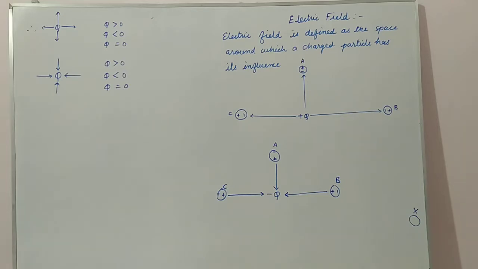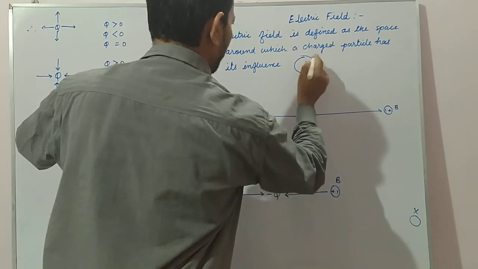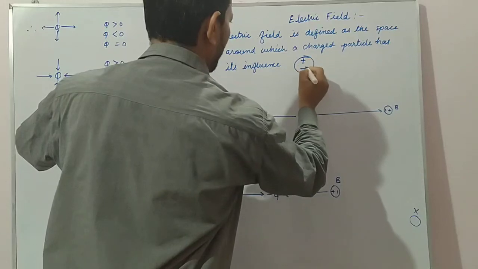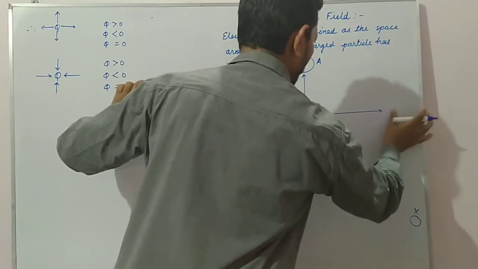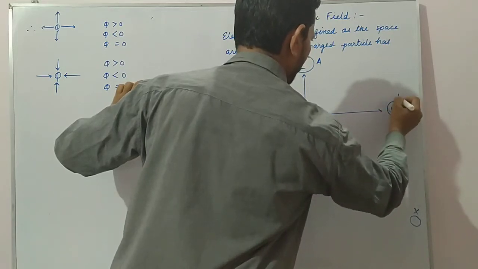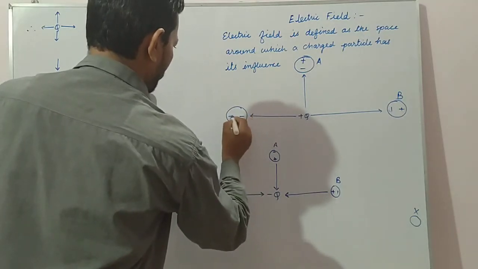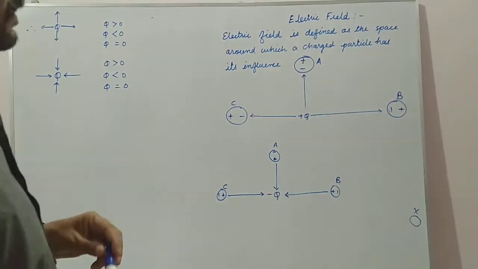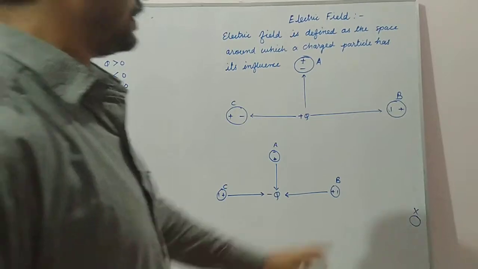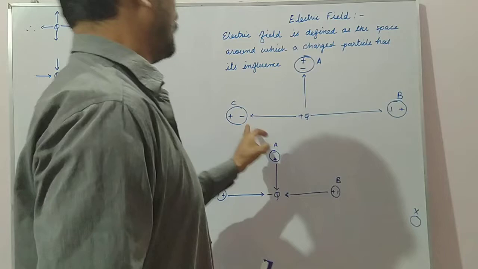Similarly, here you see, this body is A, plus charge, this one is my body A. Here body B, this will be minus, this is plus. Here also C, minus, this one is plus. So what happens? Due to induction, this will generate negative, this will be positive charge, negative, positive charge. So this positive charge has the influence on A, B and C.